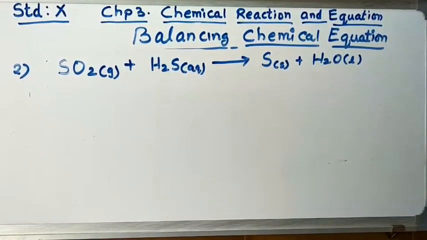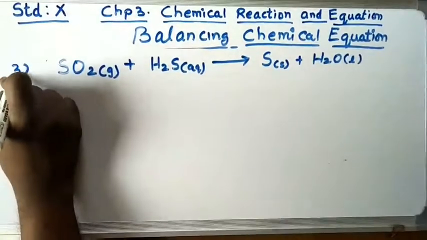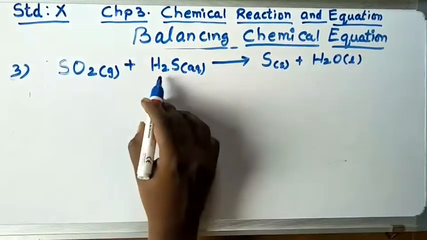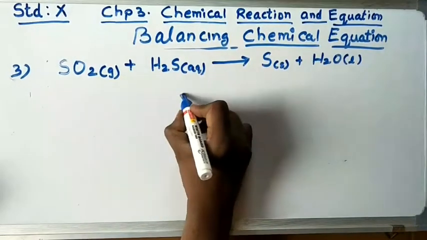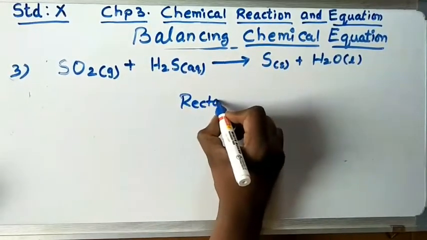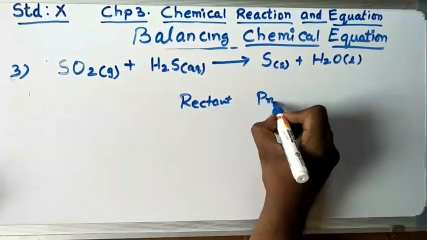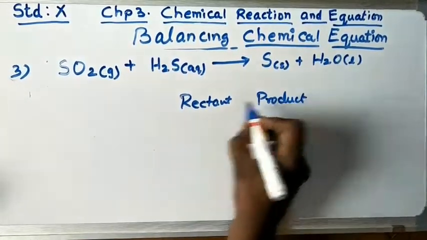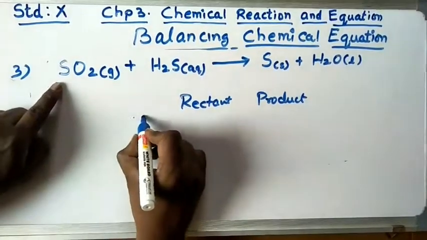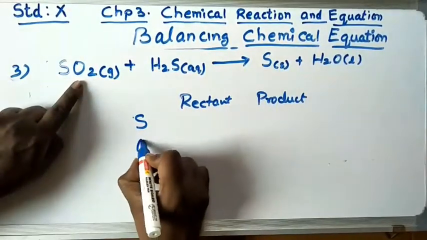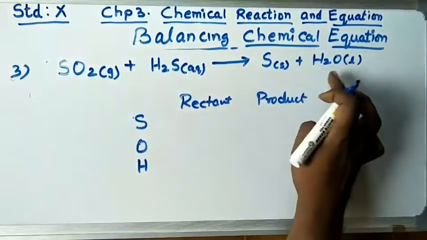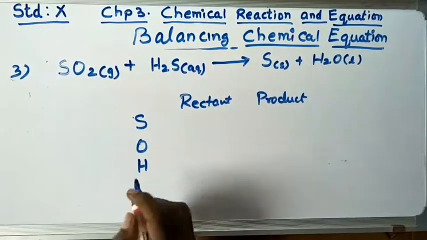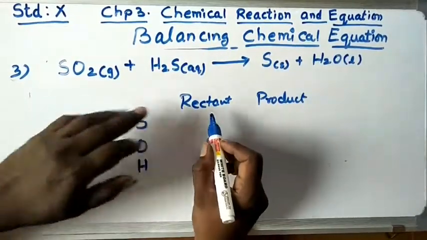Now let us do the third one. SO2 plus H2S gives S plus H2O. So let us write the table. Reactant, product, here S, O, H. Let us see the reactants.